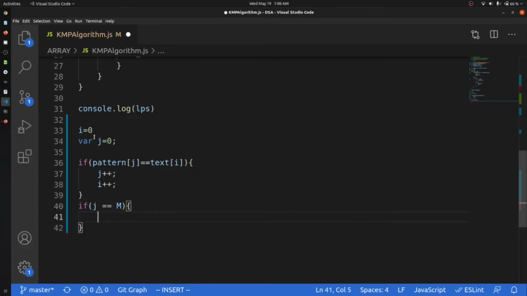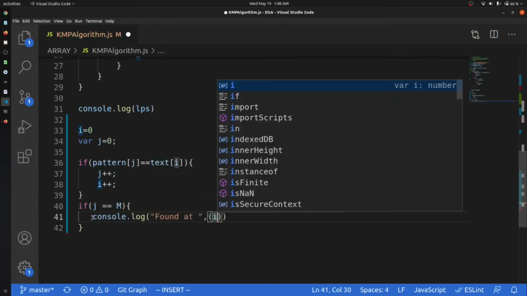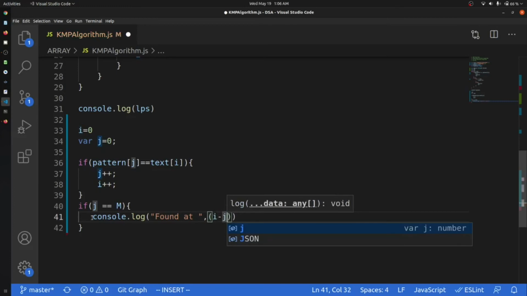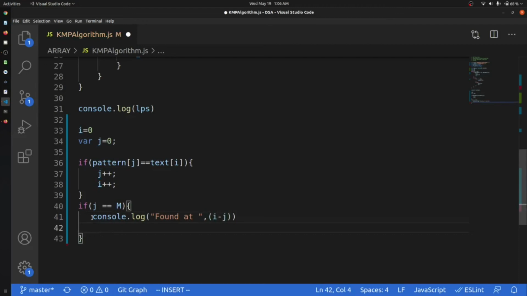If j has reached the end point, we just type console.log found at, and now we will go with i minus j. Okay, and now we will set j as LPS j minus 1 and we will break this thing.